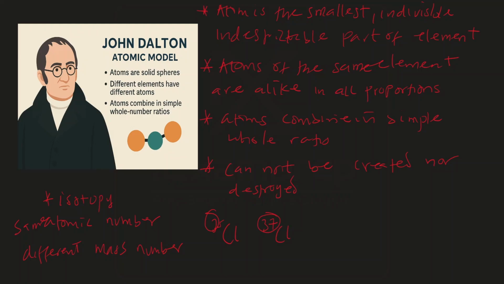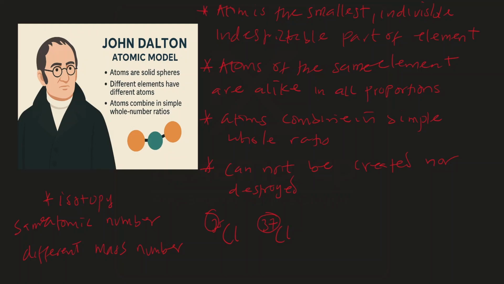Now, what John Dalton atomic theory looked like is a solid sphere. All right, so it looked like a solid sphere. It is indivisible, it is indestructible, it does not contain any other particle. It is the smallest bit of particle that you can have. That is the model of atom that was given by John Dalton. And other scientists added modifications to that or improved on that. But that was the first theory about atomic theory.